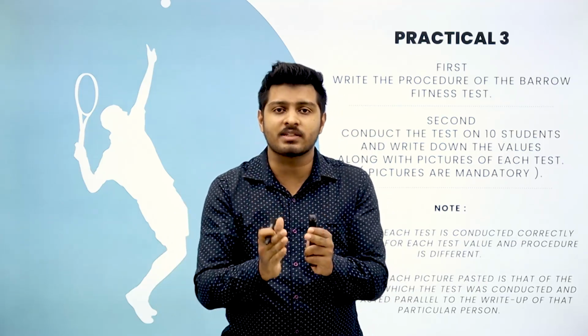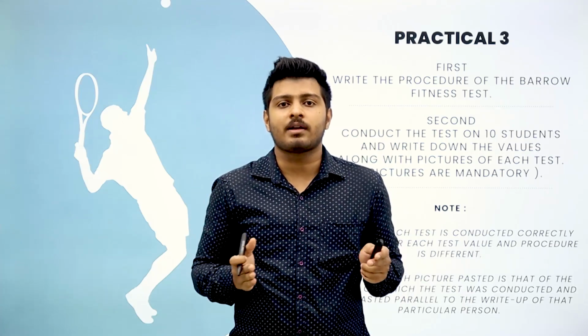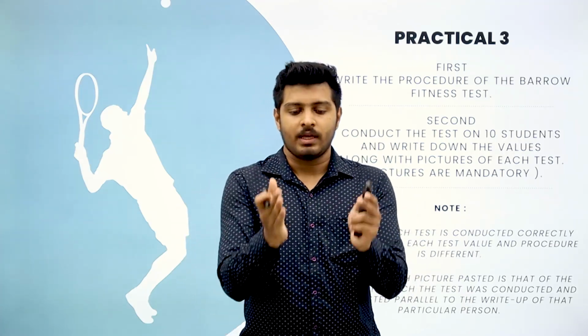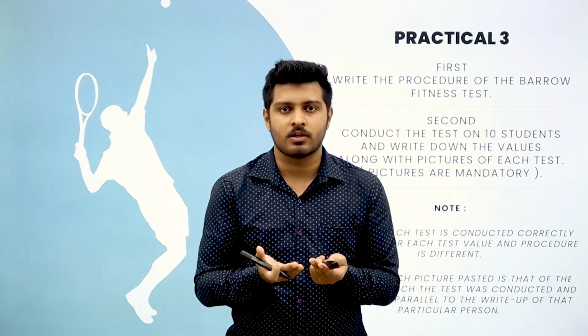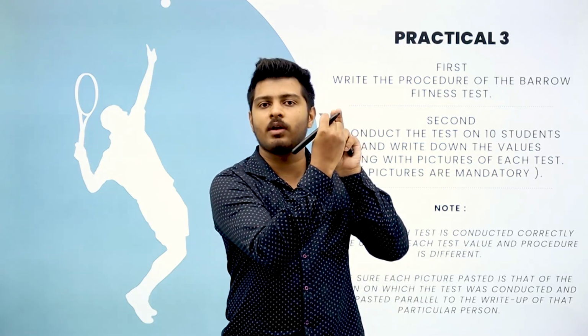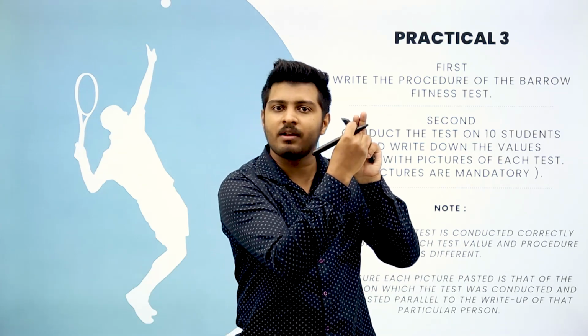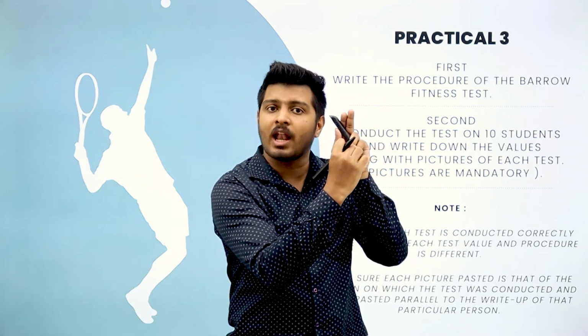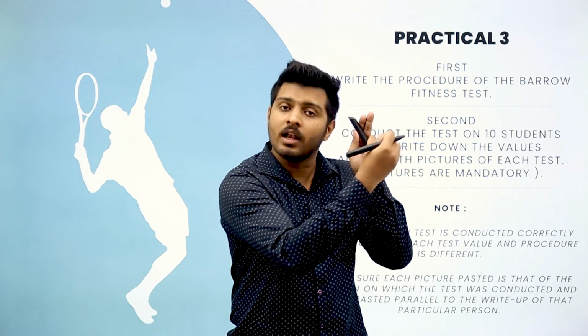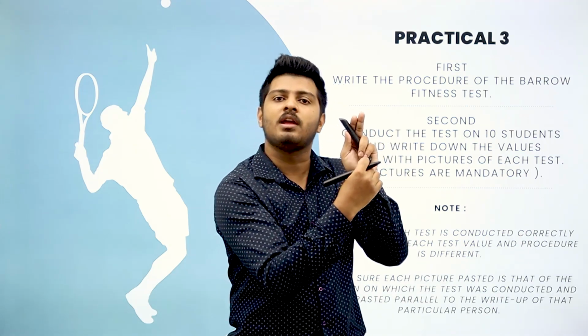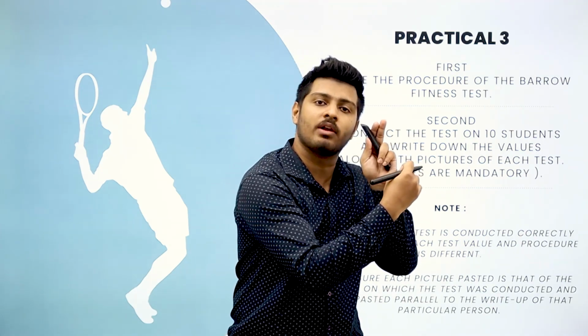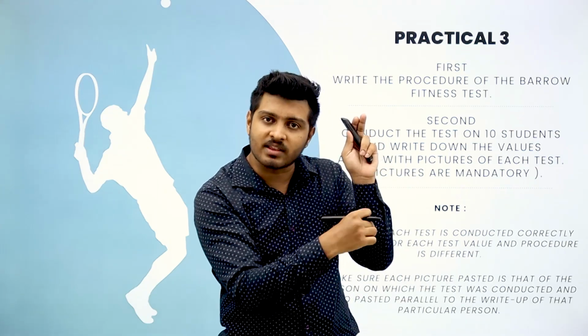So basically, in Barrow test, you have a total of 3 tests under that. So if you are conducting the test on 10 different candidates, each person you are dedicating 1 page. So on the right hand side, you will have test number 1. First of all you write the name of that person. Then you will write test number 1, test name, and how much value it got. And below you have to write whether he was average or good or he was extraordinary. Then you write the second test. Then you write the third test.